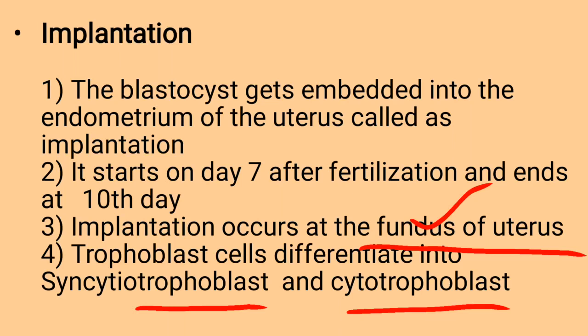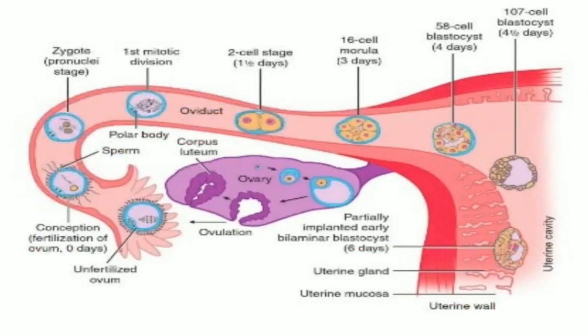Due to this, the blastocyst is buried deeply into the endometrium at the end of the 10th day of fertilization. See here in this diagram, the blastocyst is completely buried in the wall of the endometrium before the 10th day of fertilization. In this way, implantation of the embryo occurs in the fundus part of the uterus.